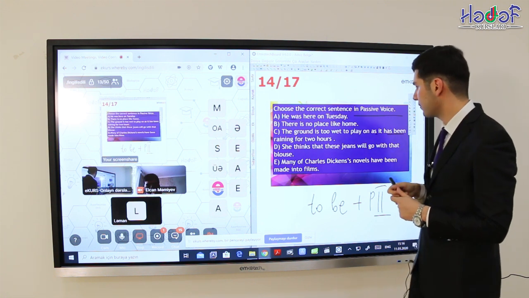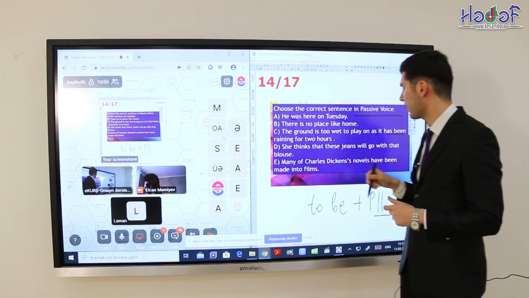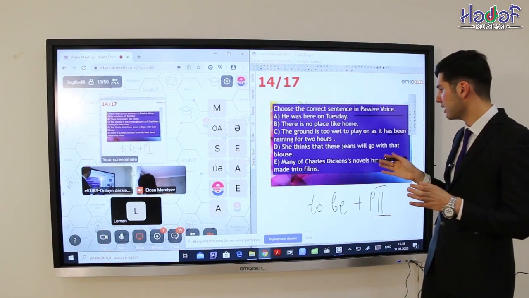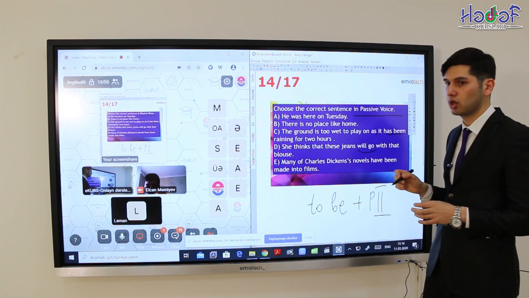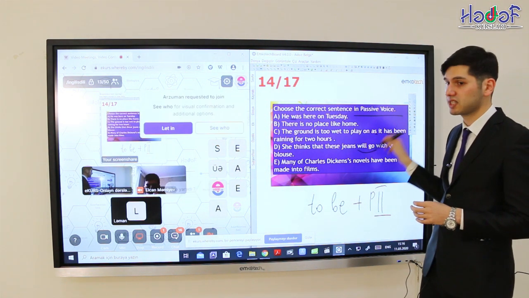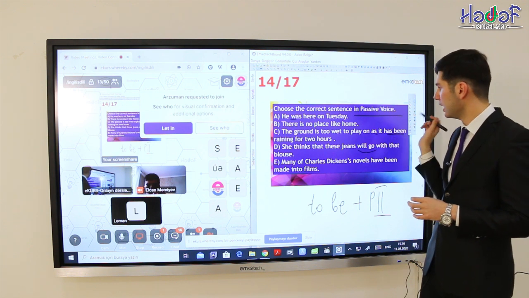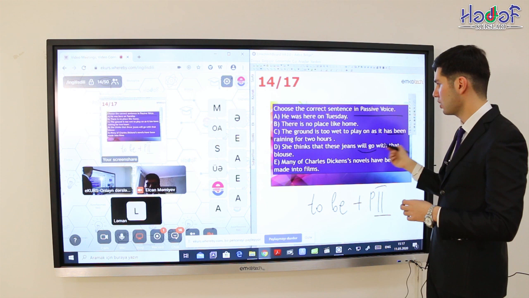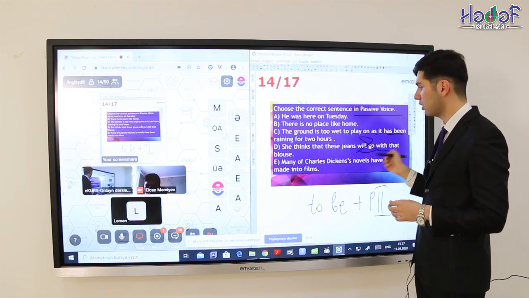Let's continue with variant D. She thinks that these jeans will go with that blouse. Again, we can see will go, but we know that will go is active voice. But in passive voice we have to use will be plus participle two. So variant D is again incorrect.